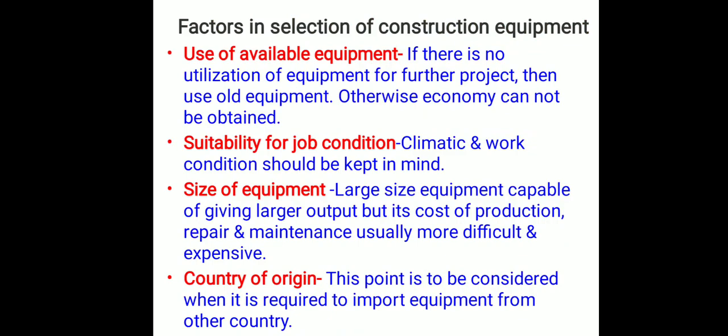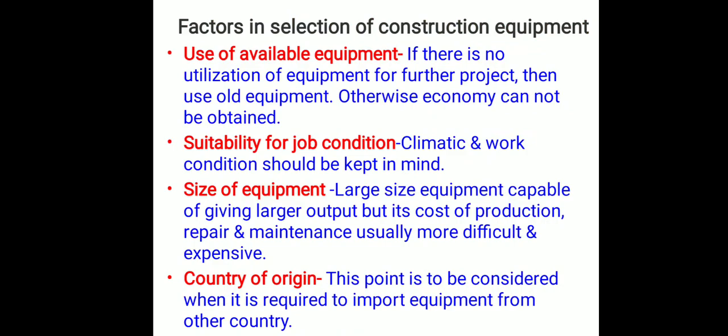The next important factor is country of origin. This point is to be considered when it is required to import equipment from another country, because if there is a failure of any spare part, in that case, that spare part should be available in the market easily, otherwise the equipment may become obsolete. That is, it is not useful for further project.